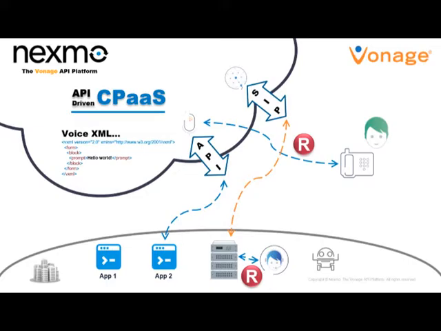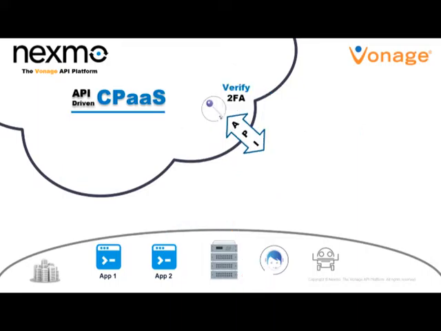Let's move on to our Verify API. Our Verify API is used for two-factor authentication. It's actually a mashup of our voice and SMS API. And this speaks to some of the great things of using APIs, whether they're APIs you've built yourself in-house, APIs exposed by other cloud providers you may have, or whether it's the APIs through the Nexmo platform. You can mash together a multitude of APIs to achieve different things. In this scenario, we've taken our voice and SMS API and mashed them together to provide our Verify product.